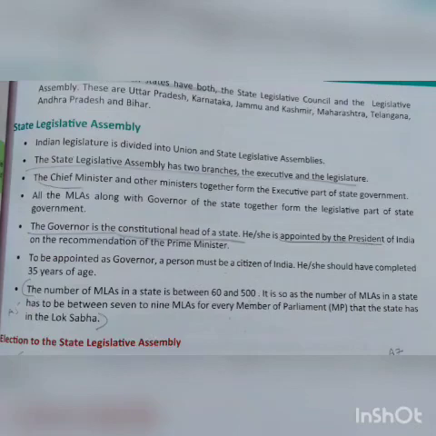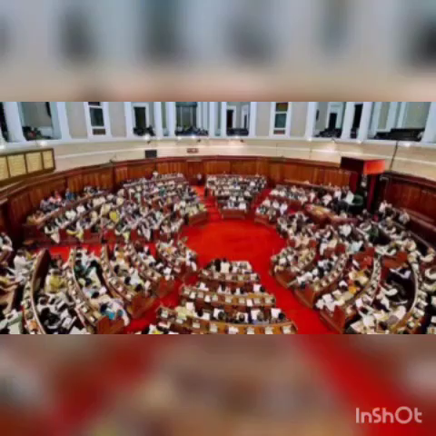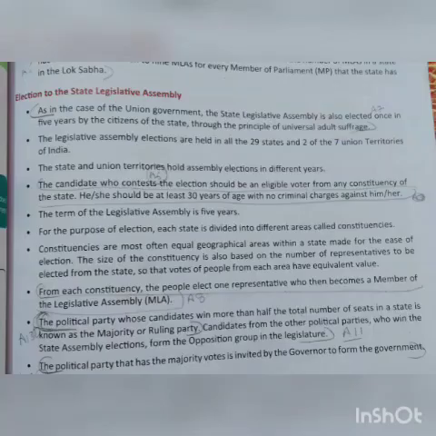Now we talk about the constitutional head of a state. The governor is known as the constitutional head of the state, appointed by the President of India on the recommendation of the Prime Minister. To be appointed as a governor, a person must be a citizen of India and should have completed the age of 35 years. He should not belong to the state where he is appointed, so that he is free from the local politics of that state. So this was all about the governor and the houses, Vidhan Sabha and Vidhan Parishad, that is the legislative assembly and the legislative council.